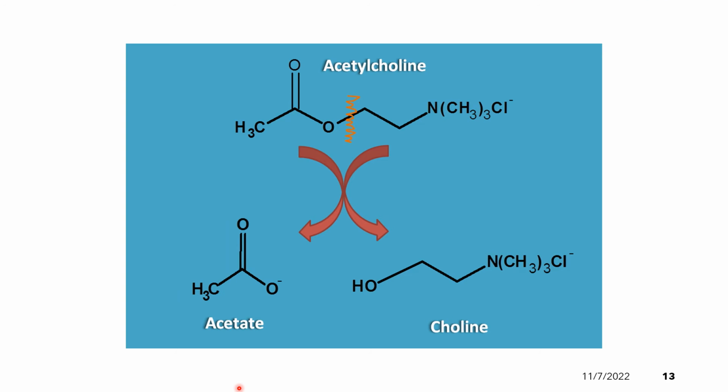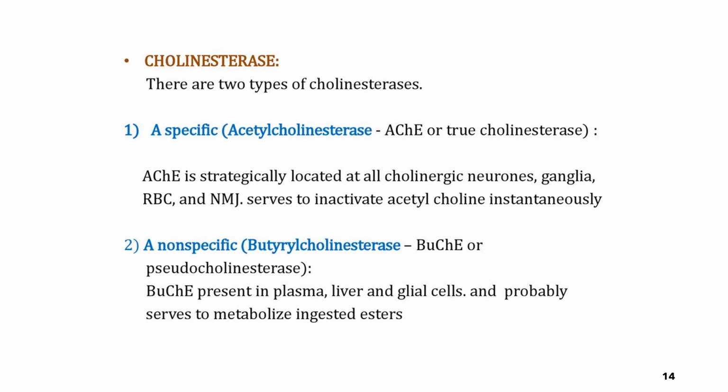After being released into the synaptic cleft, acetylcholine binds to the cholinergic receptors, but it is rapidly cleaved into choline and acetate by the enzyme acetylcholinesterase. You have to take note that there are two types of cholinesterases. Of course, we already know acetylcholinesterase, also known as the true cholinesterase. This is considered to be specific, located at all cholinergic neurons, ganglia, RBCs, as well as the neuromuscular junction, and serves to inactivate acetylcholine instantaneously.